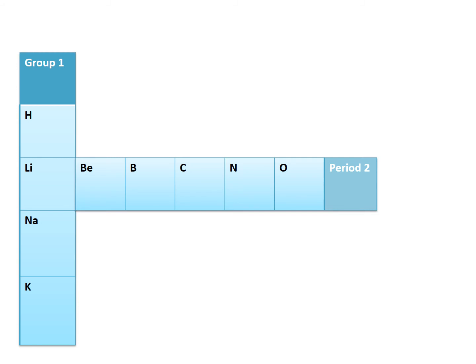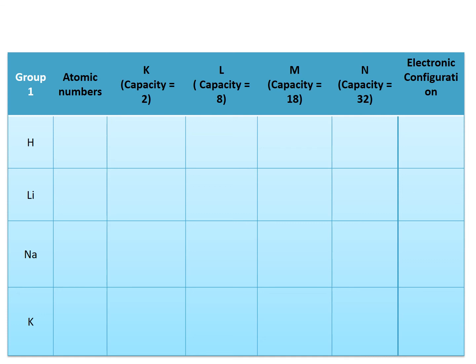Why are we taking this? Just for easy understanding. We cannot discuss the entire periodic table. So specifically we will discuss the elements which are in group 1 and the elements which are in period 2. Okay. Now, suppose that I'm taking the elements in group 1. So we have hydrogen, lithium, sodium and potassium.